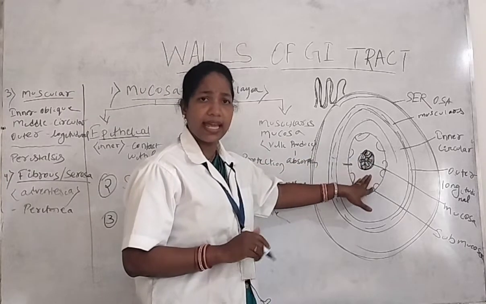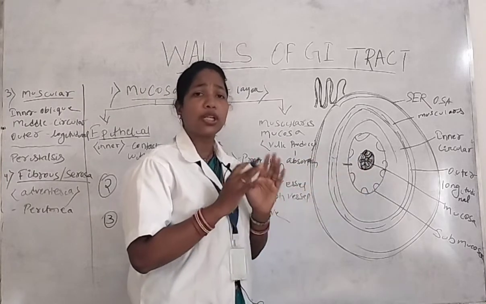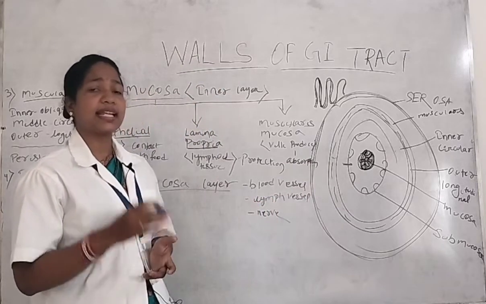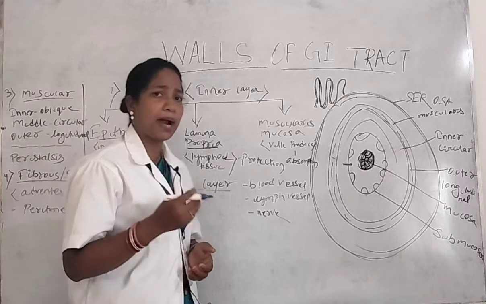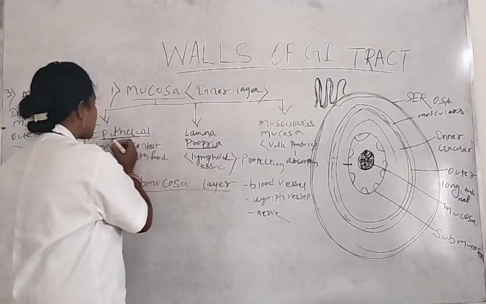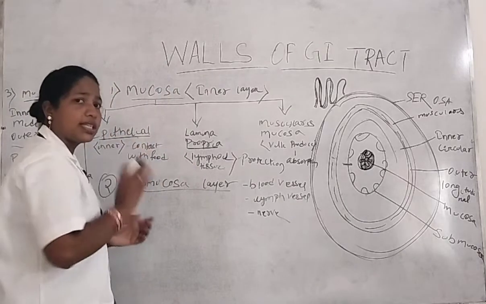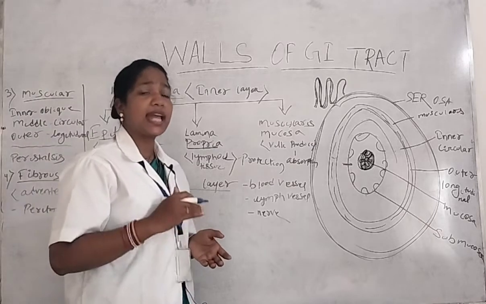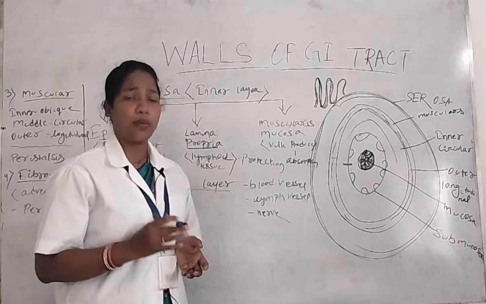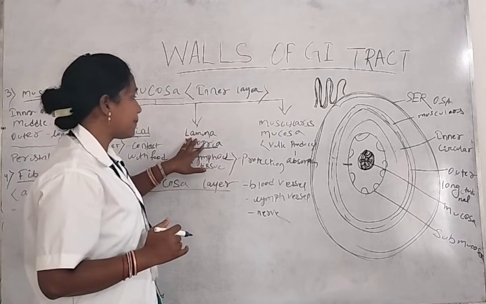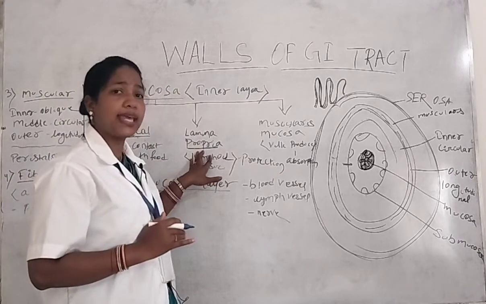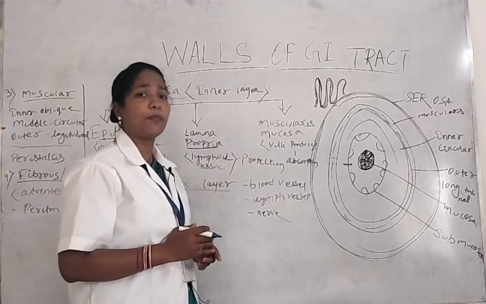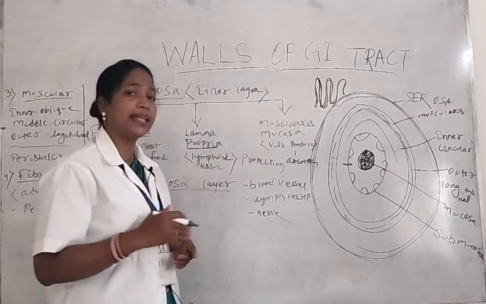The mucosa layer is the topmost or inner layer of the digestive tract, and it consists of three parts. The topmost inner layer is called the epithelial layer, which consists of only epithelial tissue, and that epithelial layer is directly connected with our food. The next one is the lamina propria. The lamina propria consists of lymphoid tissue, and the main function of that lymphoid tissue is to help kill the microorganisms.